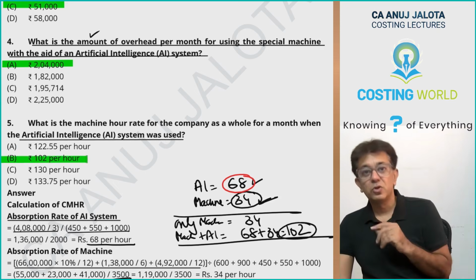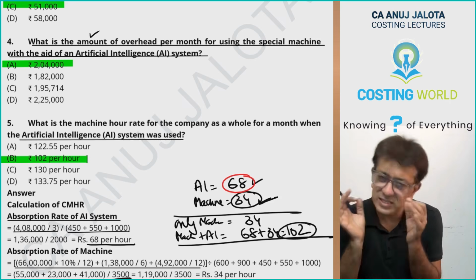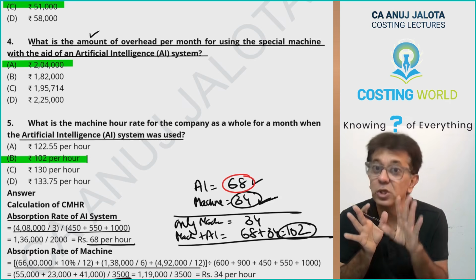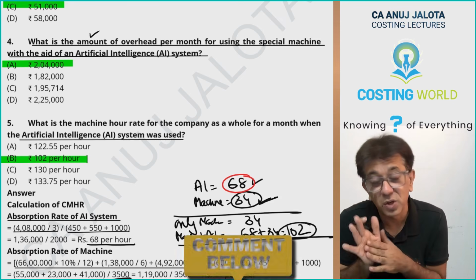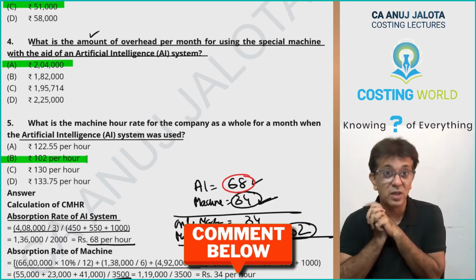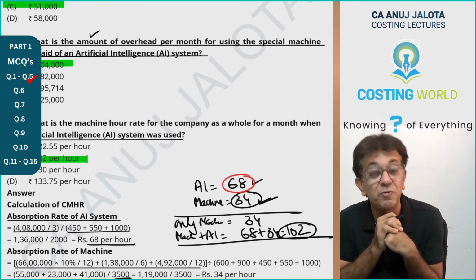That's it. So these are your 5 answers. This case study was an easy one. Same question as we all have done in class. Absolutely no change. You should have got 10 marks. You can all tell me in the comments whether you got 10 marks for this question or not, and whether you had seen that question on the YouTube channel. It was in chapter number 4. Okay, this question is done.